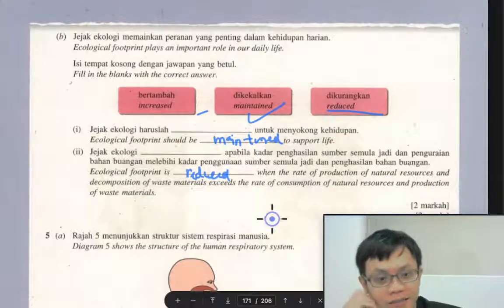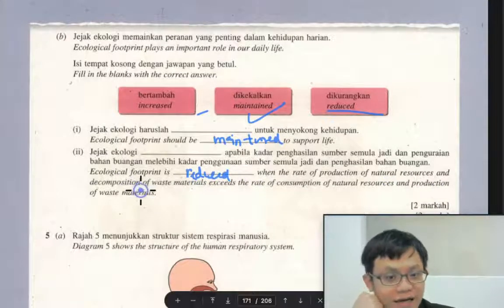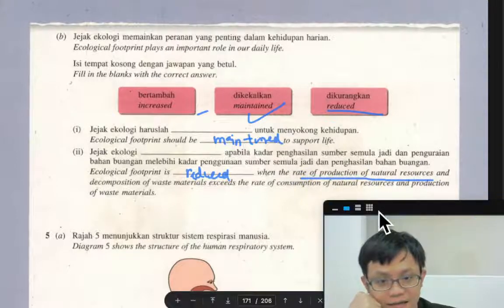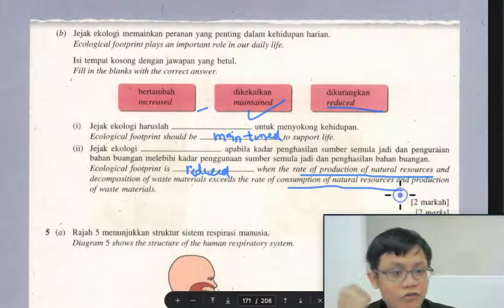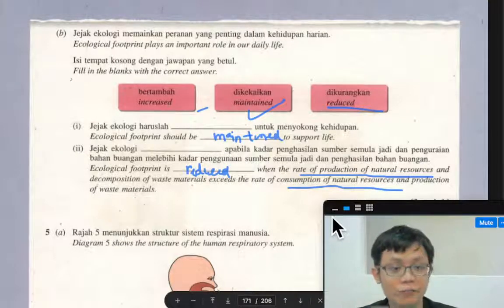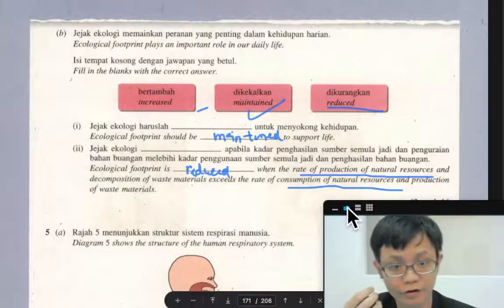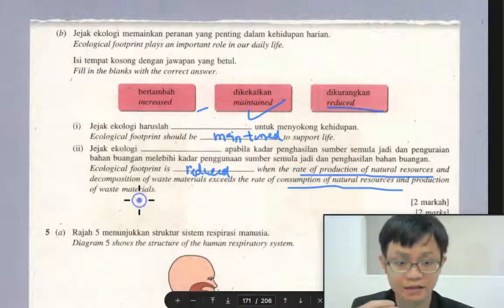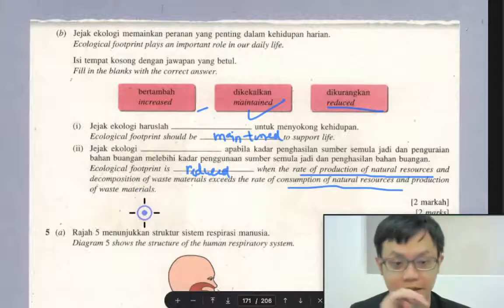Correct or not? It means the ecological footprint is reduced when the rate of production of natural resource is lesser than the consumption. Means you use faster than you make. For example, like oil. So ecological footprint is reduced because you use oil faster than the dinosaurs that died. Now also we make oil. People die also will become oil.